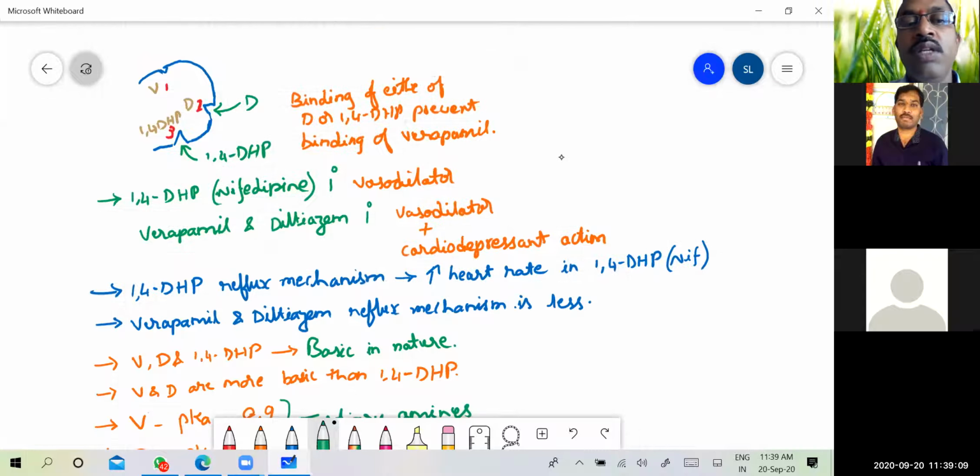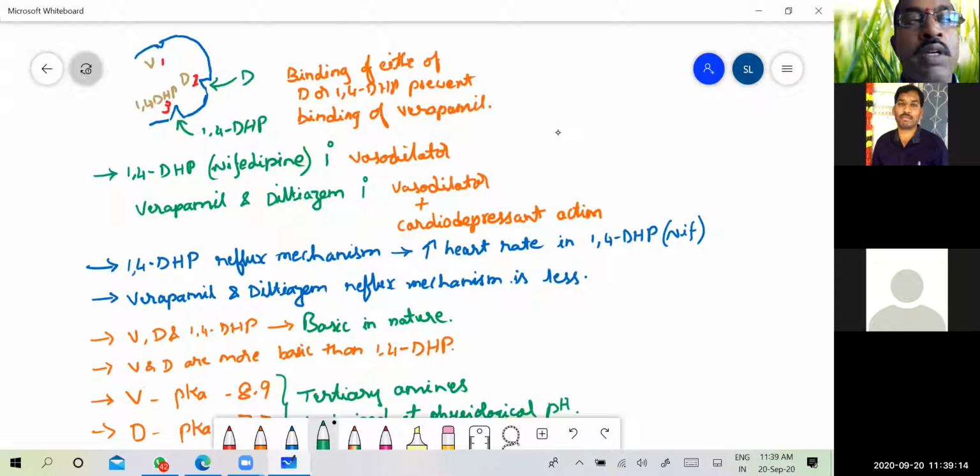Then coming to the other condition, binding of either diltiazem or 1,4-DHP prevents binding of verapamil. That's why there is no verapamil here. See, 1,4-dihydropyridines, that is, for example, the dipines, are primarily vasodilators in action. And verapamil and diltiazem have vasodilator and cardiac depressant action.